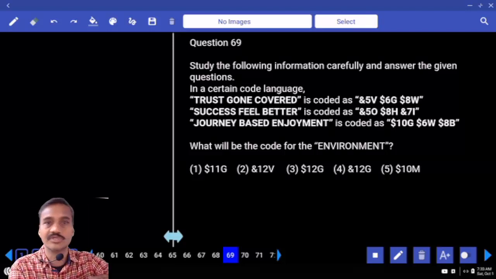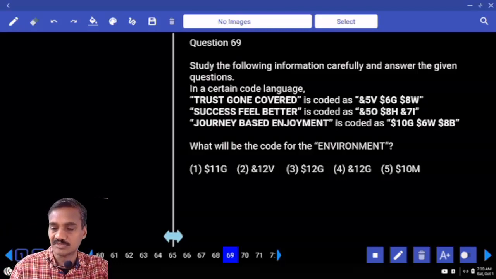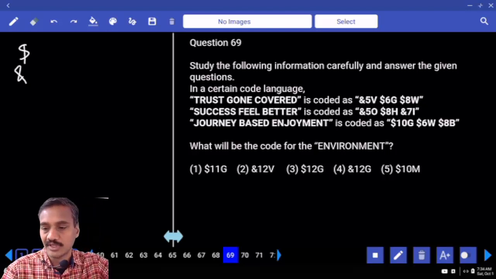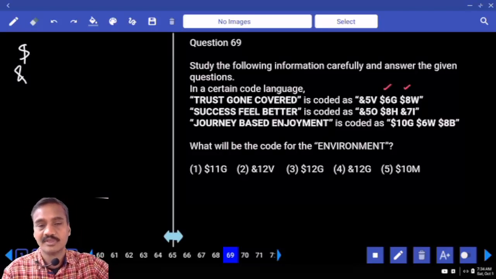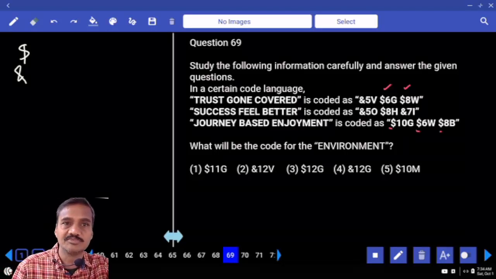First, in this case, we need to start with the symbol. Why? Because you have only two symbols, so let us start with the symbols first. What are the two symbols we have? Dollar is one and ampersand is the second. Here dollar is repeated twice. Why is dollar repeated twice? Now in the last case, if you observe, dollar is repeated three times. Why is dollar repeated three times?